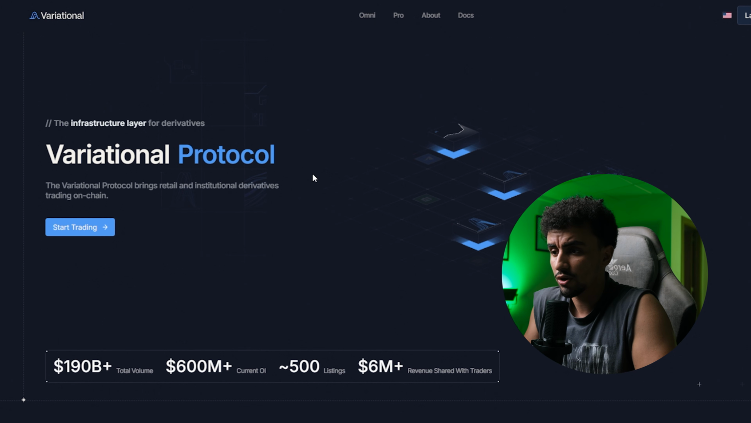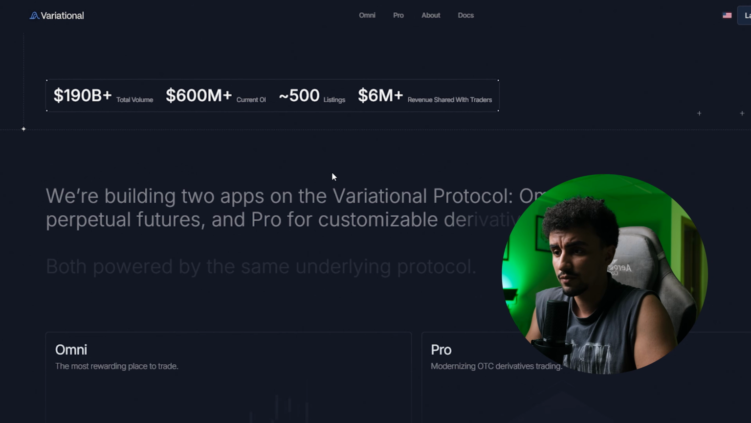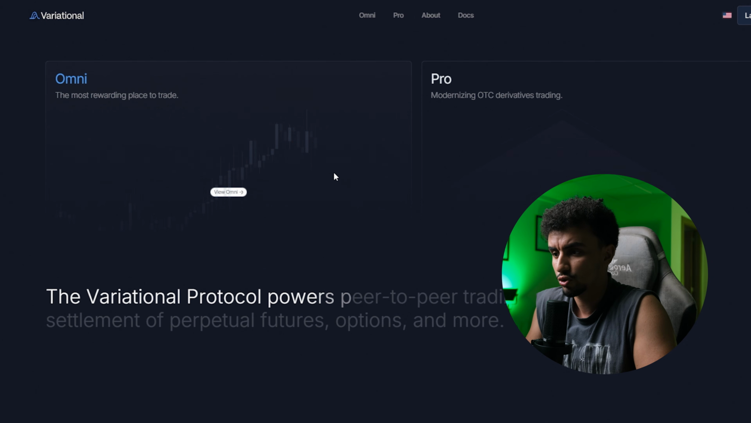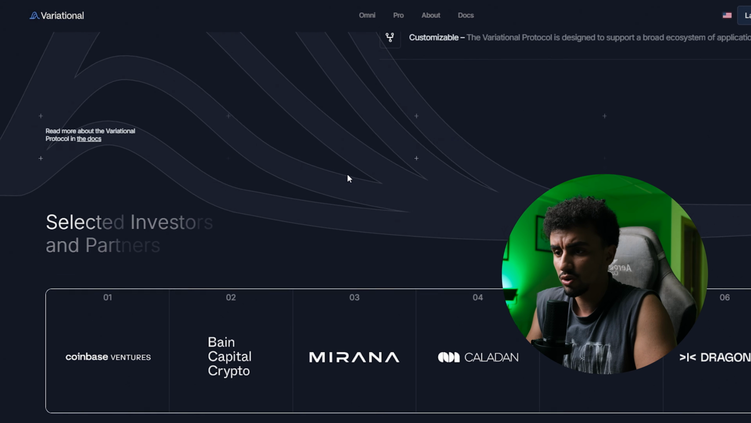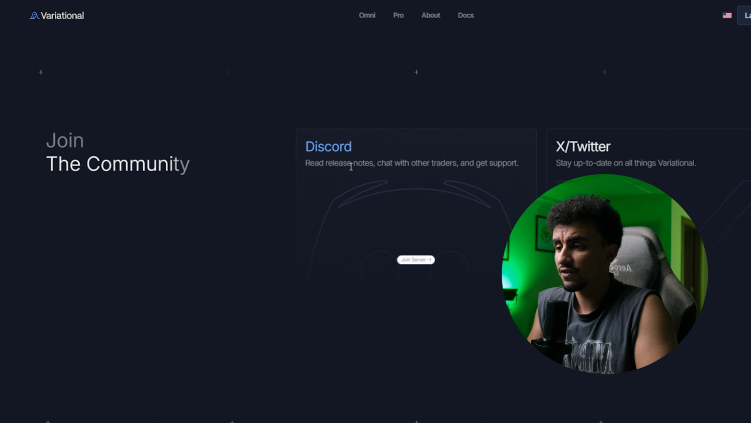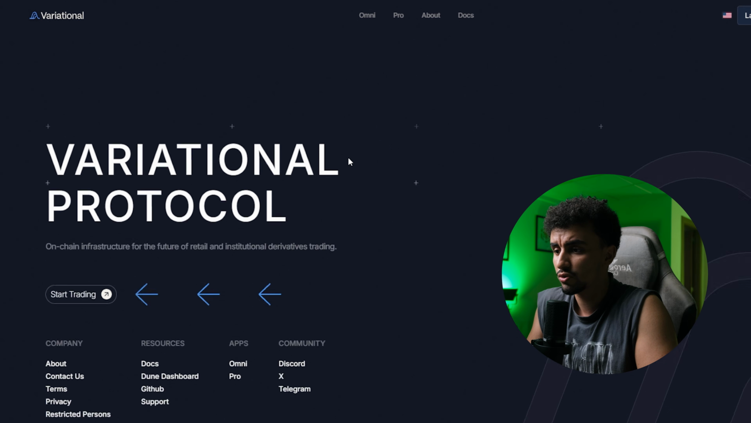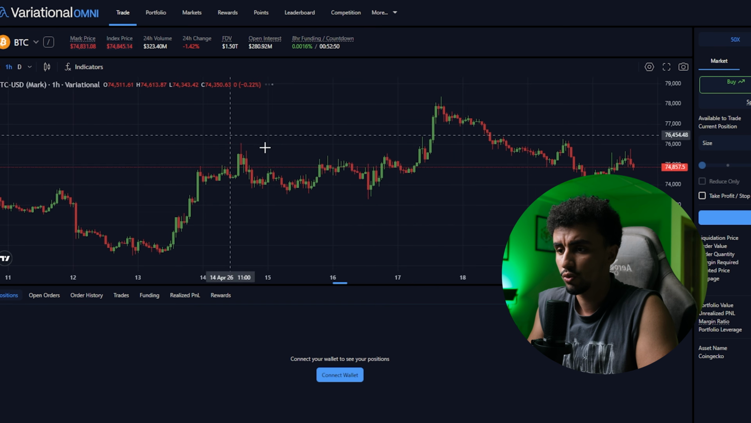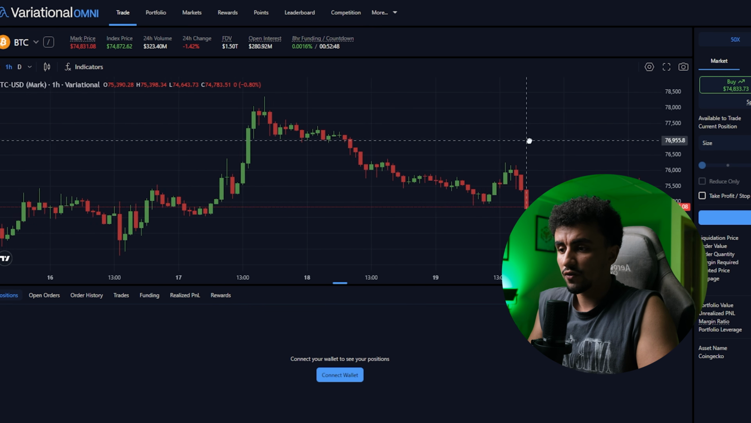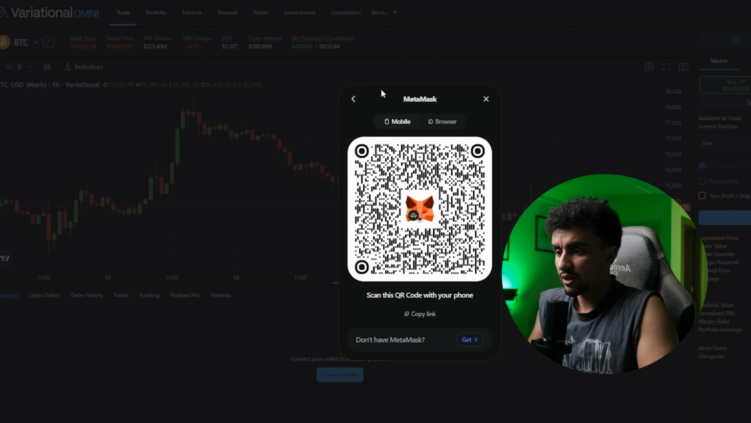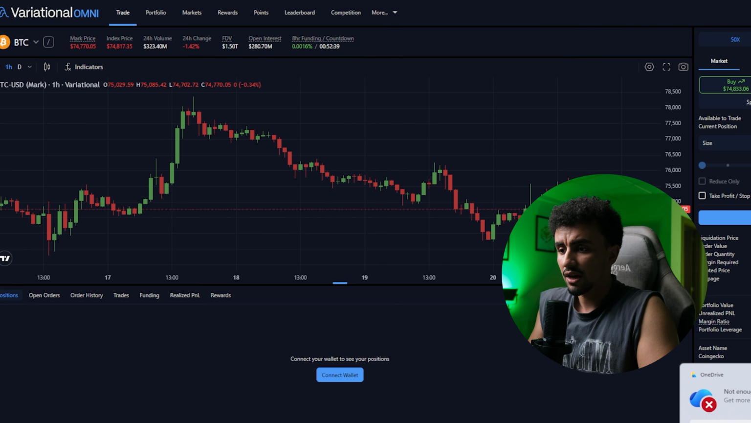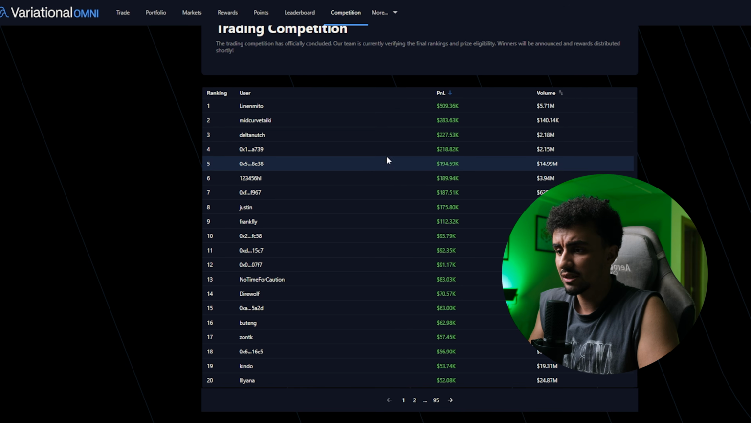Alright, here we are on Omni, which is the retail facing perps platform built on Variational's infrastructure. It looks and feels like a standard high-performance decentralized exchange, but under the hood it's fundamentally different. Instead of a traditional order book, Variational uses an RFQ, a request for quote model. When you want to trade one of their 500 plus markets, you simply request a price. Their native Omni liquidity provider instantly aggregates liquidity from centralized exchanges like Binance, DEXs, or OTC sources to give you